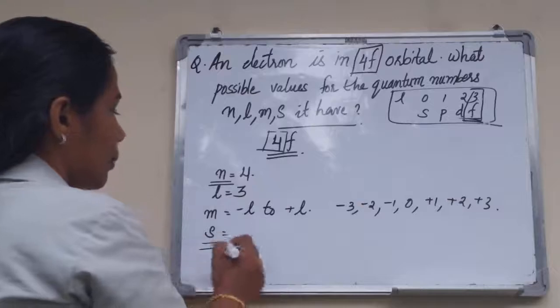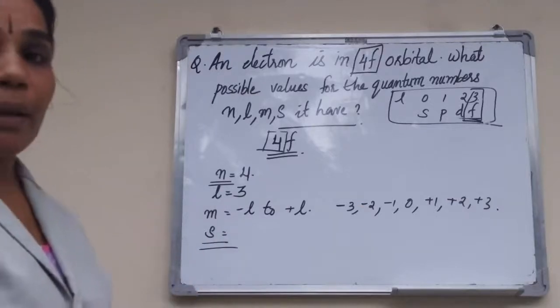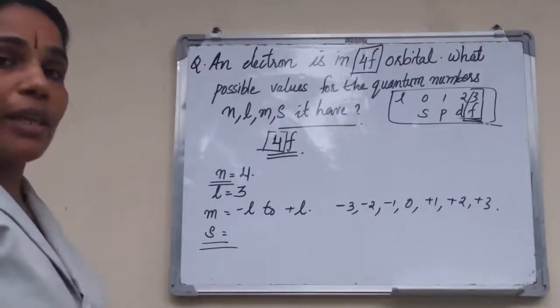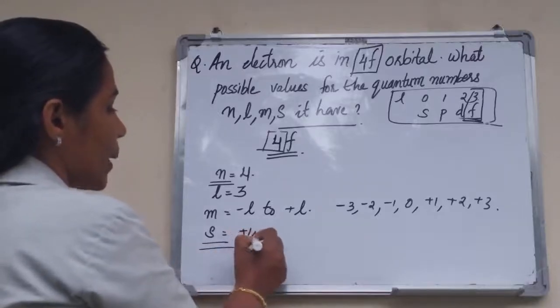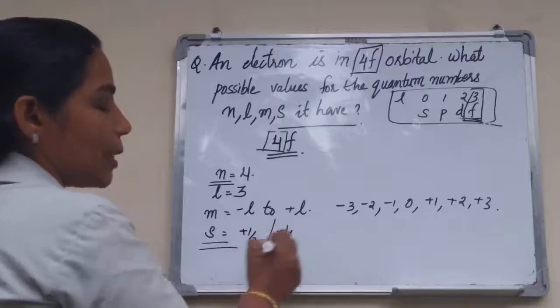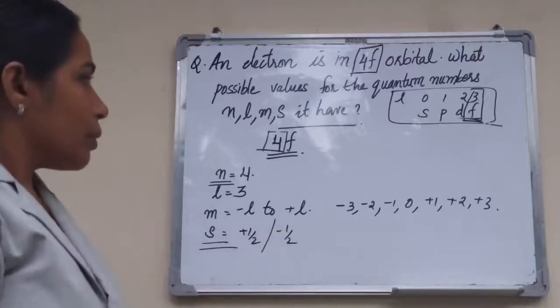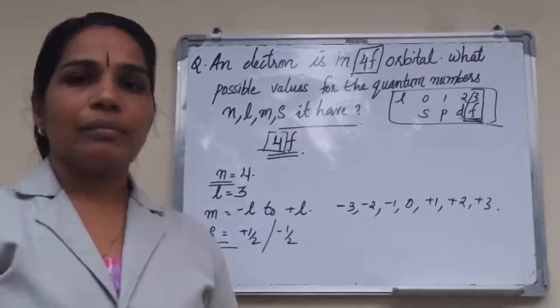Then s. The spin quantum number represents the spin orientation. That is, s has two values, plus half or minus half. Clear? Thank you.